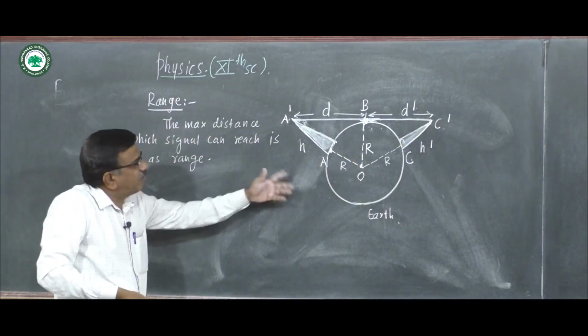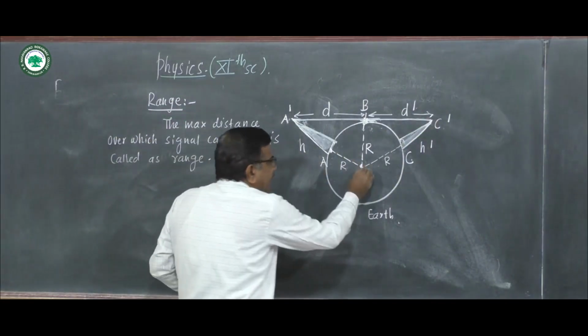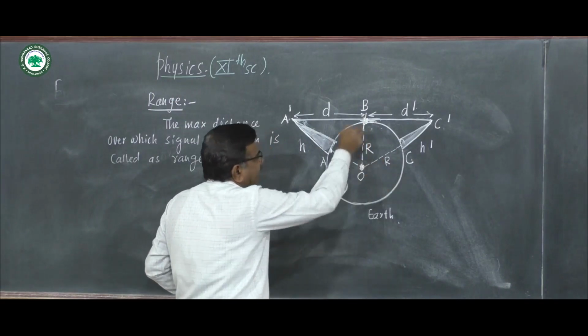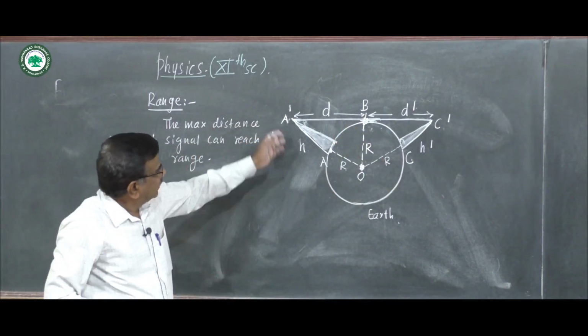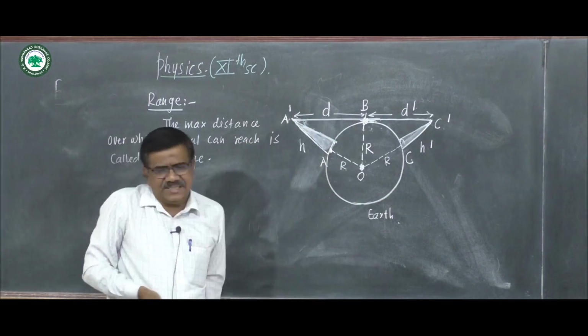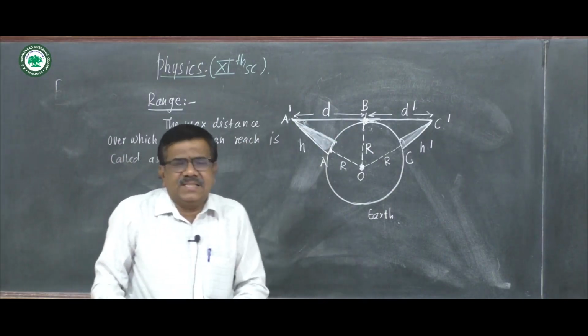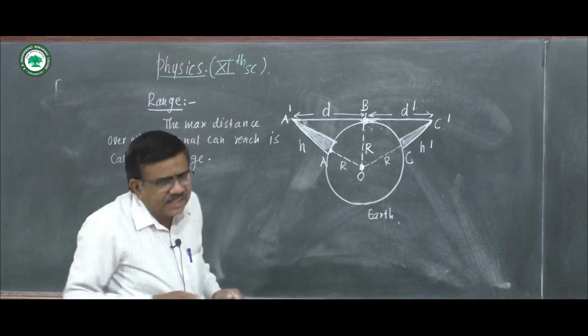We find the expression for the range. This spherical surface is the earth, R is the radius of the earth. We know the range is the maximum distance over which the signal can reach.